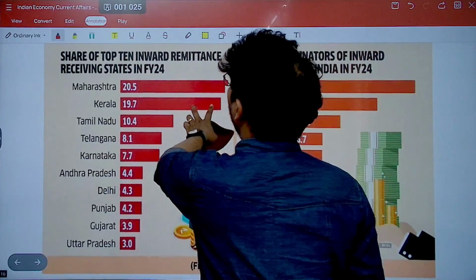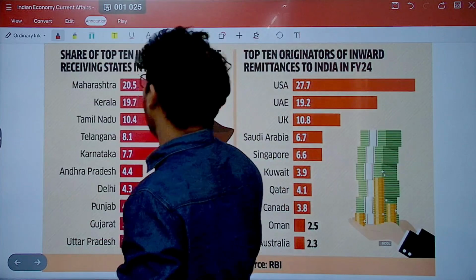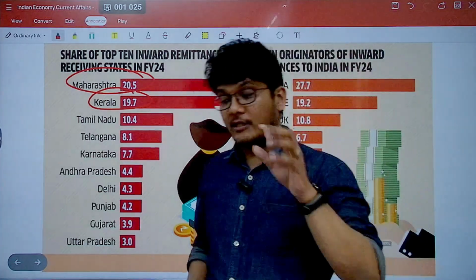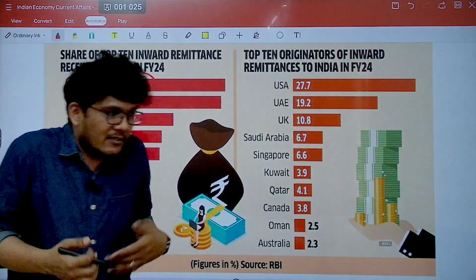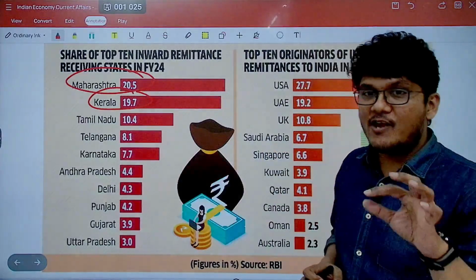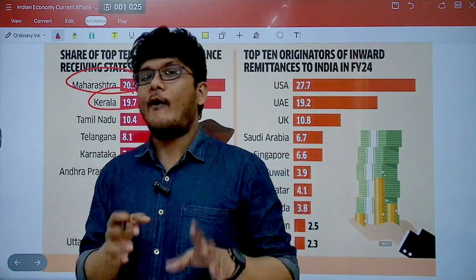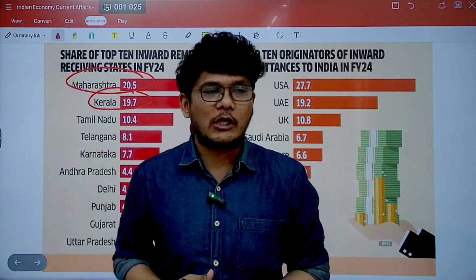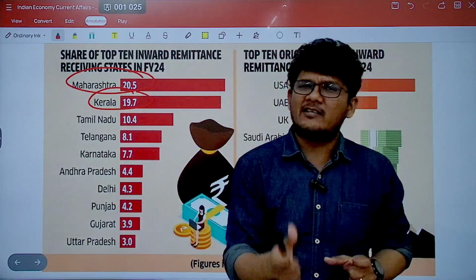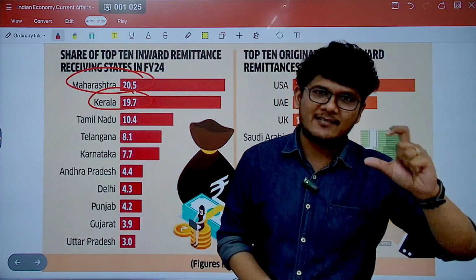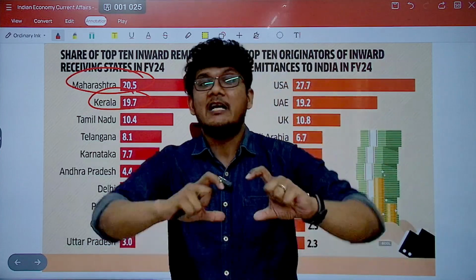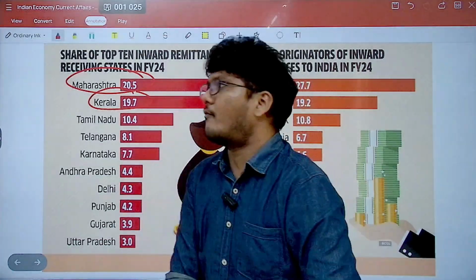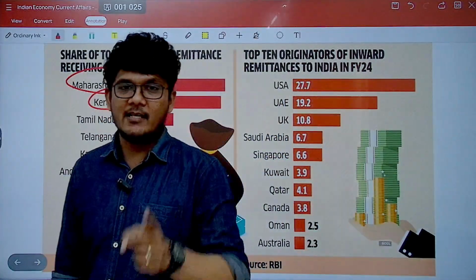If you look at the share of the top 10 inward remittance receiving states in financial year 2024, remember Maharashtra is first, then Kerala. This can be a very factual question. There is a possibility you think of it as Kerala if you just guess it. In factual questions, avoid guessing. Either you know it or you don't know it. In fact, a lot of such factual questions will be asked when there is a discrepancy. Perception may feel something else, but the reality is something else. Generally, that is what factual questions are based on. So be very clear when you solve factual questions. Do not simply guess. Be very sure about it.